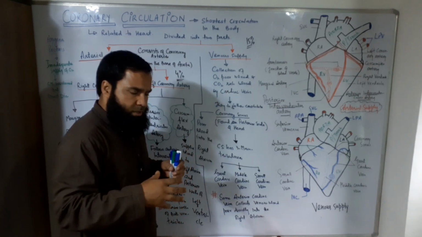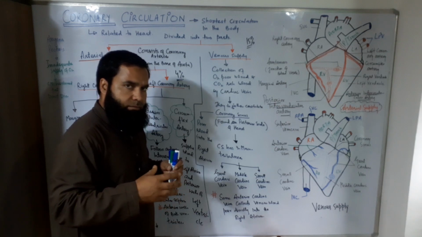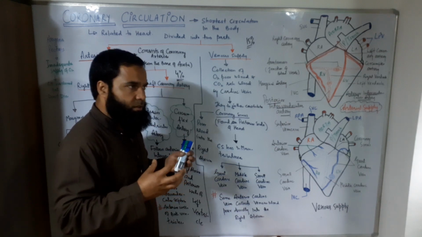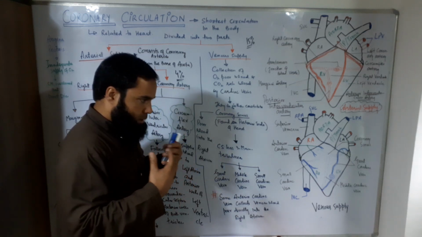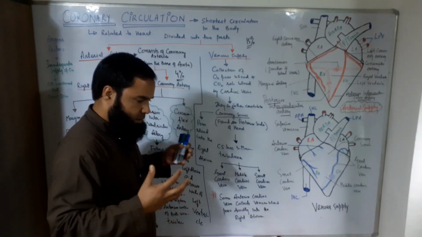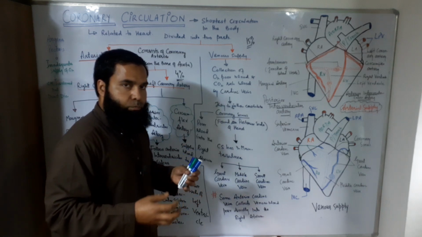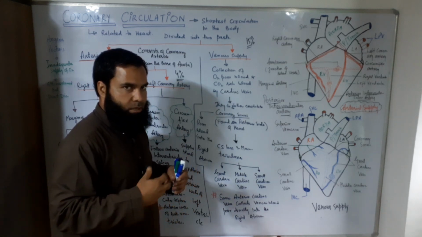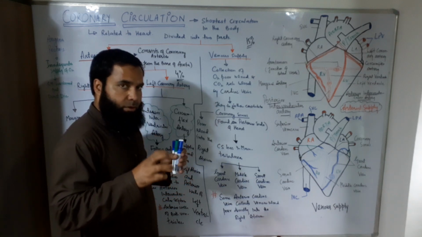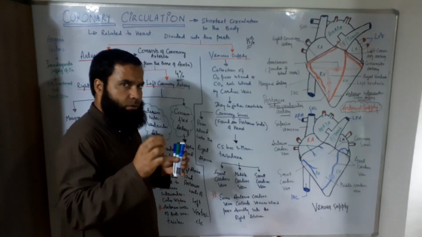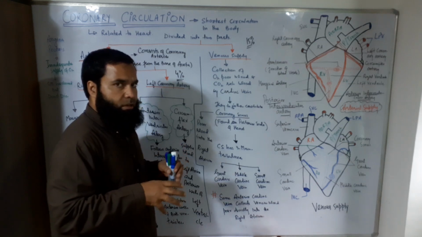Sometimes there is a hindrance when the ventricles are closed, because when the ventricles close to pump the blood out of the heart, the base of the coronary artery gets blocked by the aortic semilunar valve.